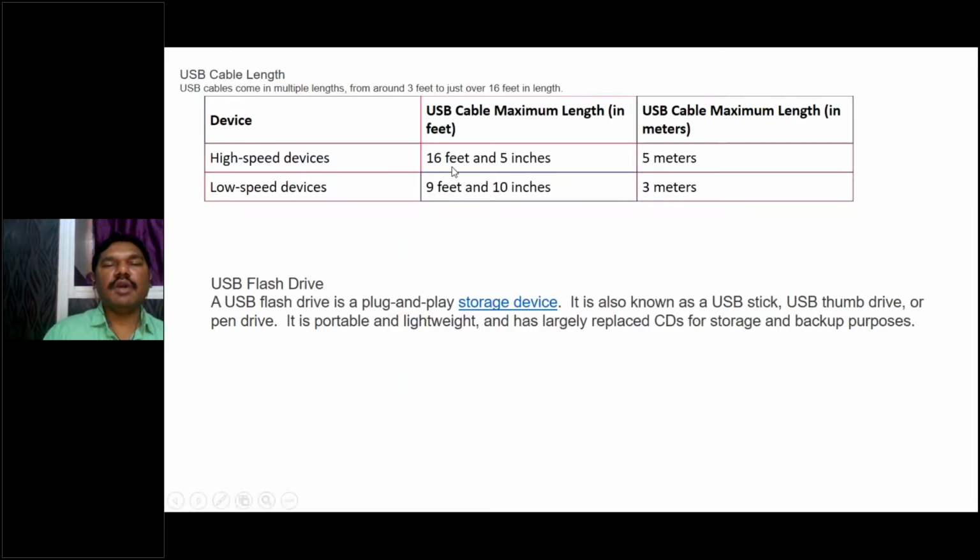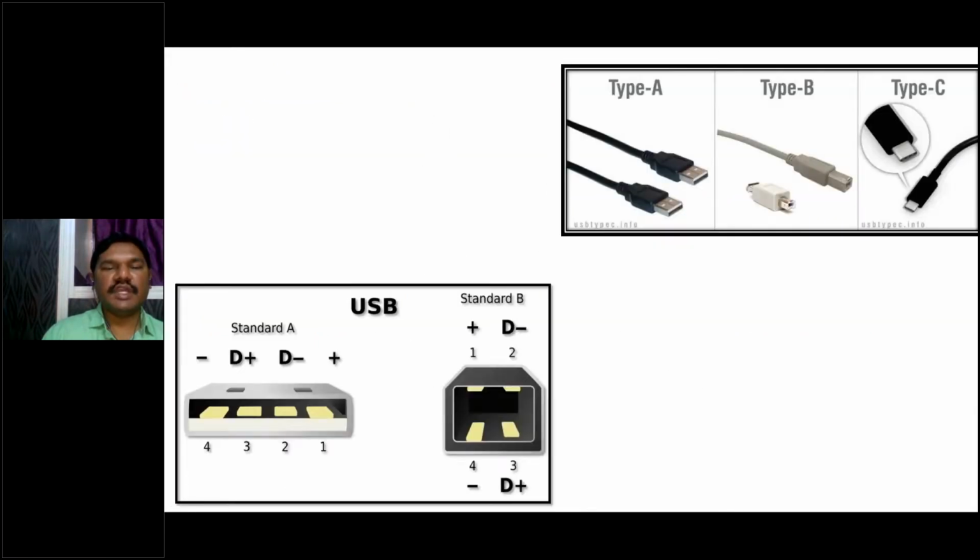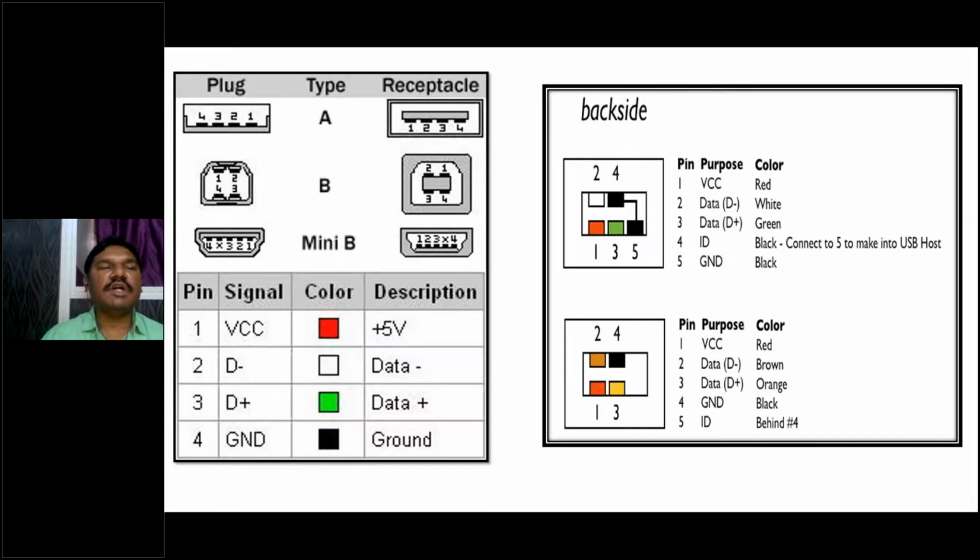And here they are giving what is the maximum size of USB cables, right? Minimum size and maximum size they are giving, and these are all different USBs we are seeing today. These are the different USB cables, and these are available in two formats. Usually we will see these two types of USB cables. If you see this flat type of USB, it is called type A.